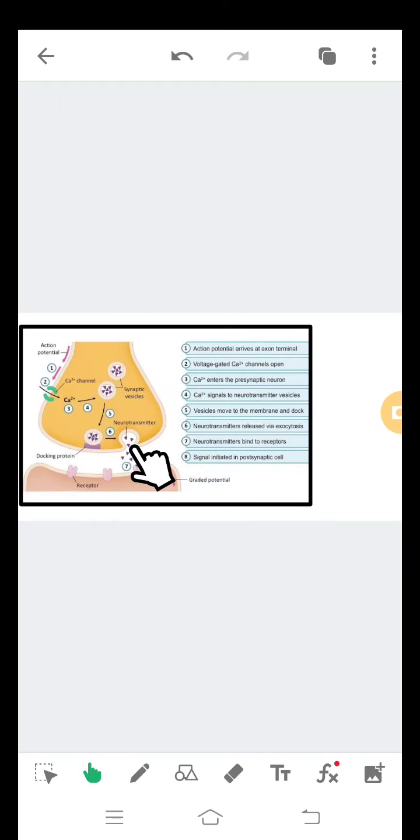Then seventh, neurotransmitters bind to receptor. So these are the receptors. First receptor, second receptor, third receptor, and so on. This is the docking protein, so supportive protein. Finally, signals initiated in postsynaptic cells.